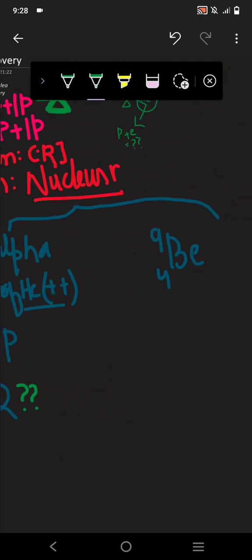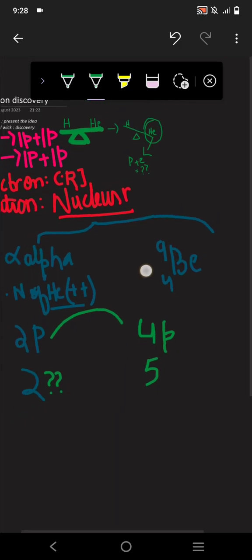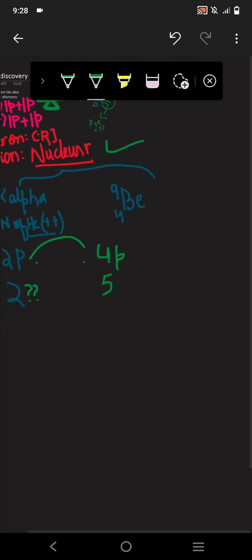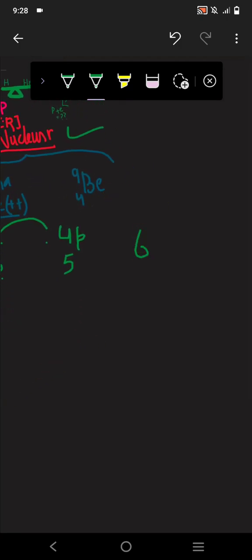Then he took beryllium, and we know that beryllium is a metal. So beryllium has 4 protons and the remaining were 5. When these had a nuclear reaction, the protons mixed up and made 6. Shifting of the neutron occurs when alpha goes to beryllium, and it made the number 6.